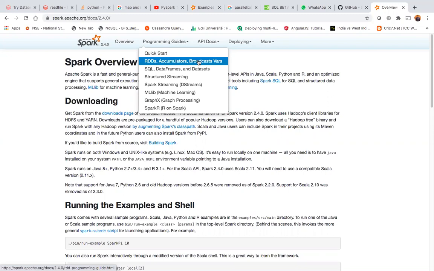So collections means either a list or a set or a map. There are different collections. I'm just taking a list here. I'm just trying to relate this RDD, resilient distributed dataset, with a list. A list is a series of elements stored with different indices, and I'm just trying to compare these two things.